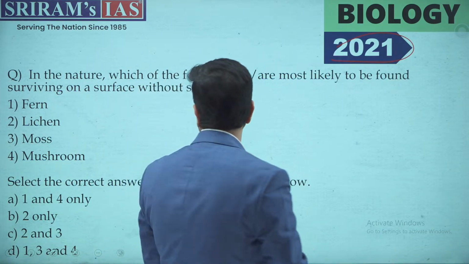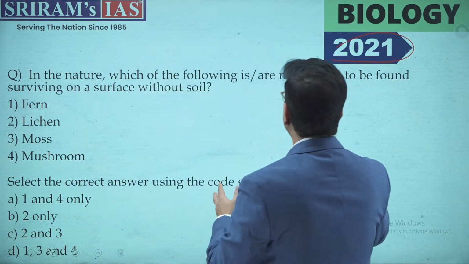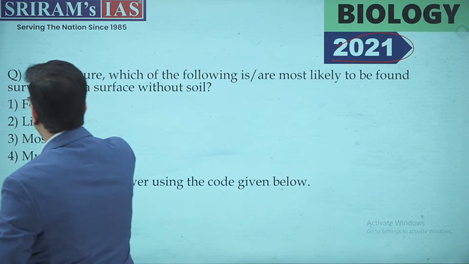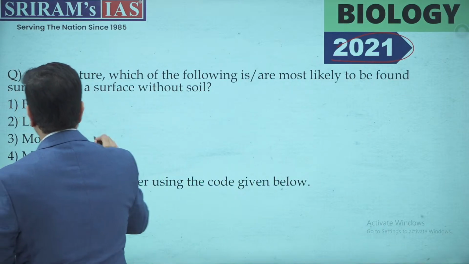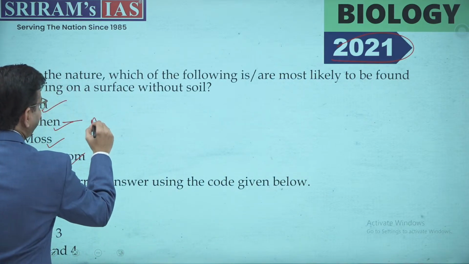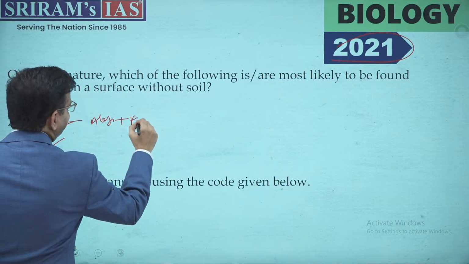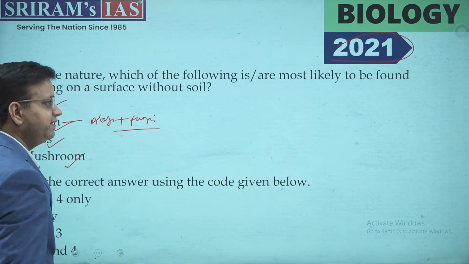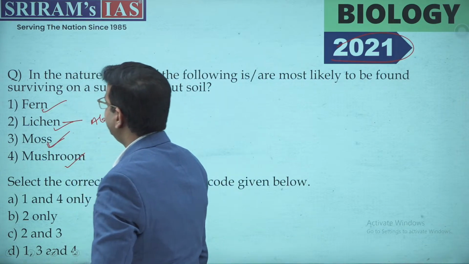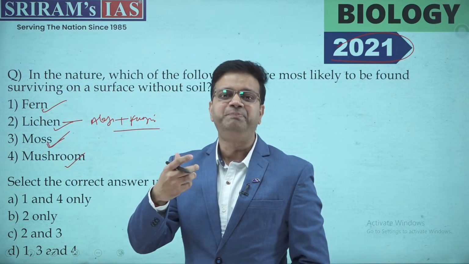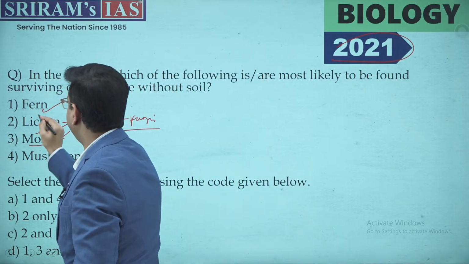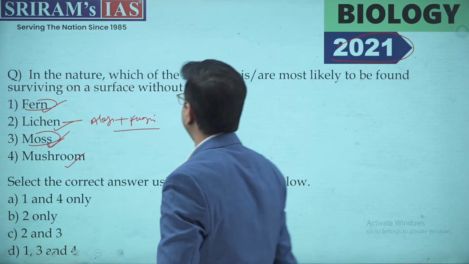Now moving ahead with the questions: in nature, which of the following are most likely to be found on a surface without soil? Fern, lichens, mosses and mushroom. To understand this, see, lichen is a symbiotic relationship between algae and fungi. You must have read this in the NCERT. Mosses you can find on bread, or anything kept for a long time. Then we have fern.